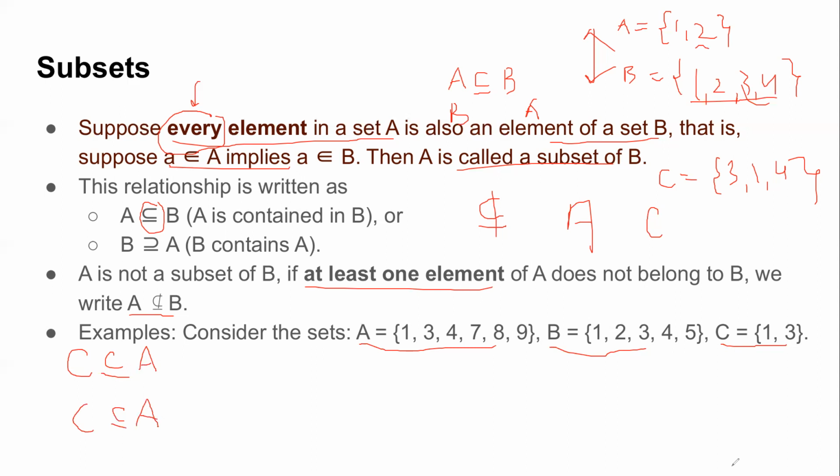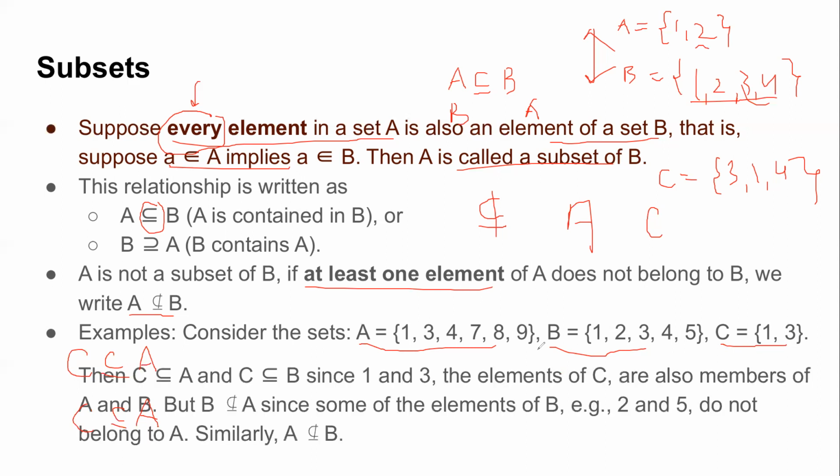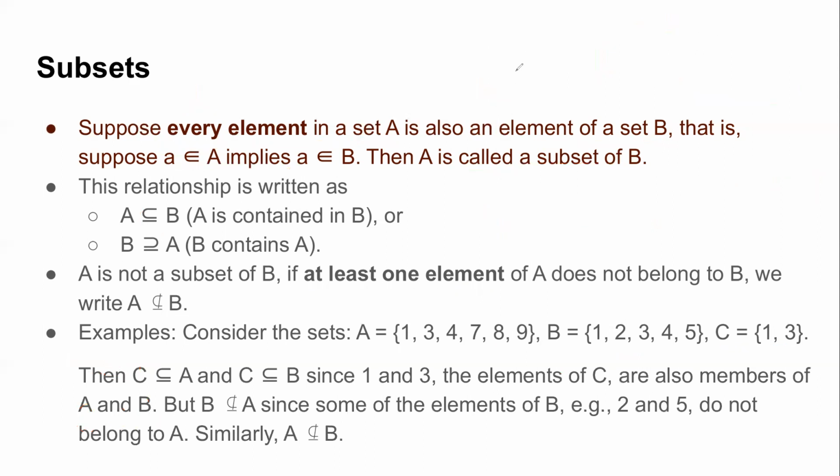Okay, any other subsets? Right, these are the only subsets. Other than that, A cannot be a subset of B because it has some extra elements. Similarly, B cannot be a subset of C because it's already a larger set, right? Okay, excellent. So this was subset.